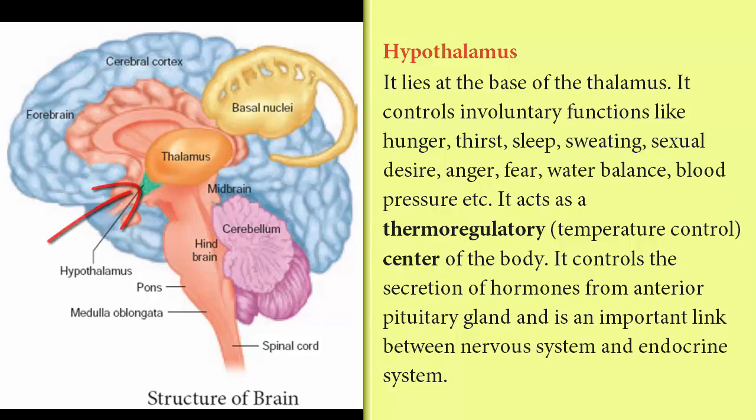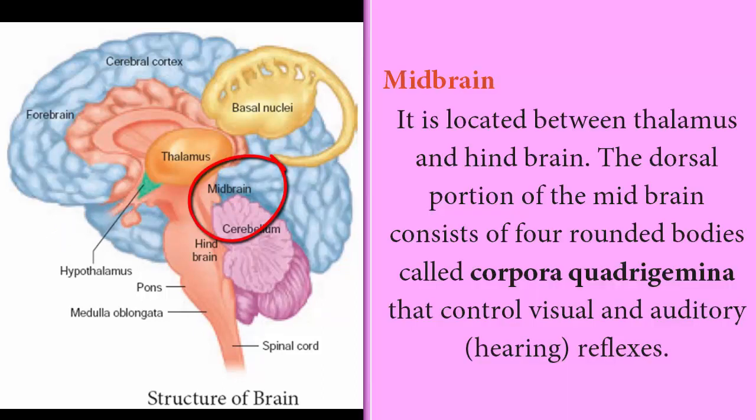Then coming to the midbrain, it is located between the thalamus and the hindbrain. The midbrain consists of 4 rounded bodies called corpora quadrigemina. Quadri means 4. Dorsal side and ventral side, you will be coming across these terms. Dorsal side means upper side or mudugu pagadi, and ventral side means lower side or vaitru pagadi. Corpora quadrigemina is present on the dorsal side of the midbrain.